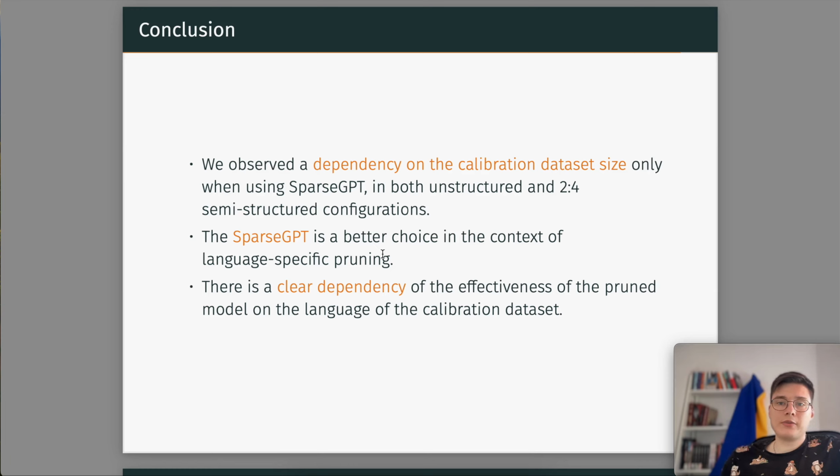So let's move to the conclusions. First of all, we observed that there is a dependency between calibration dataset size and pruning performance only for SparseGPT. SparseGPT is in general better than Wanda in the context of language-specific pruning. And also there is a clear dependency between the language of the calibration data and pruning performance.